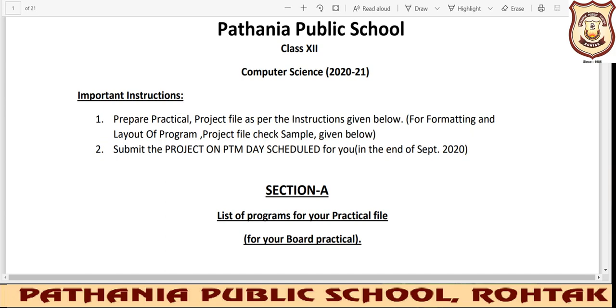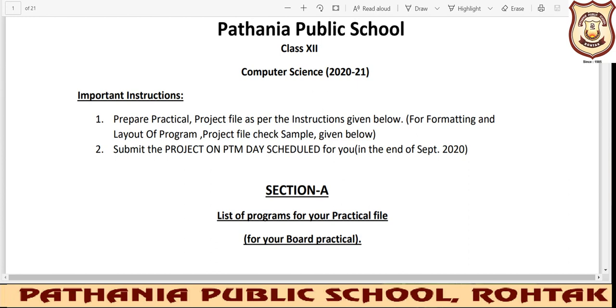In the coming days you will be having your PTM, and whenever you are having your PTM you have to come to me to submit your practical and project file. On whatever day you are coming to school for your PTM, you need to come to me and submit your practical file and your project file. Be very careful about it, and if you are facing any problem regarding these project and practical files, then you can contact me.